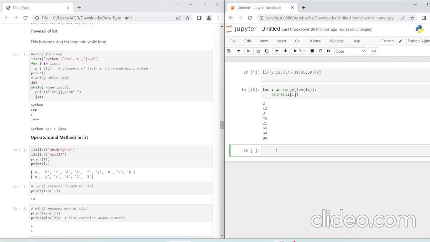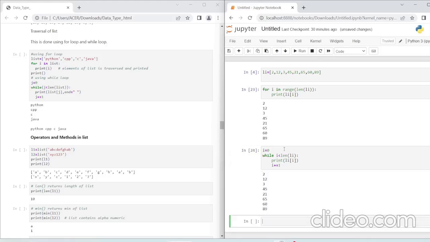Now if I want to print it in a while loop, what I will do is write i is equal to 0, then while i is less than the length of li, colon, and then print li[i], and then I will increment this, i plus equal to 1. So you can see the list is here.